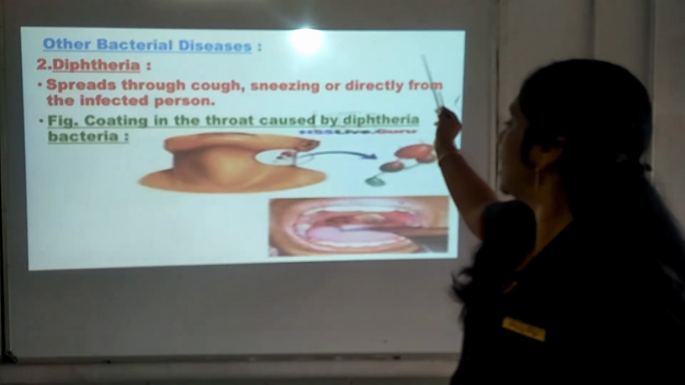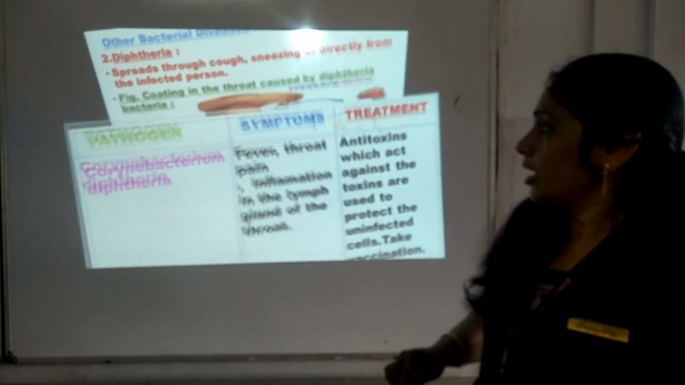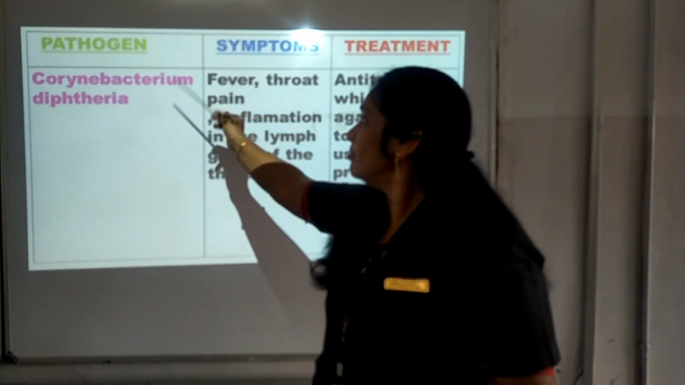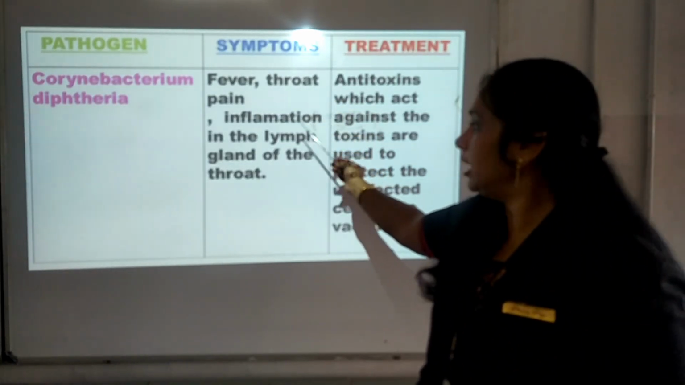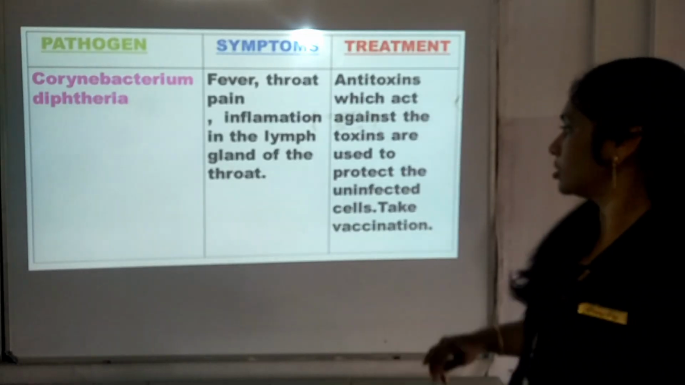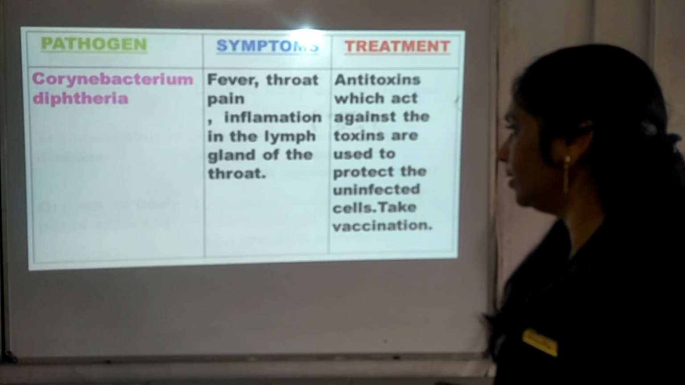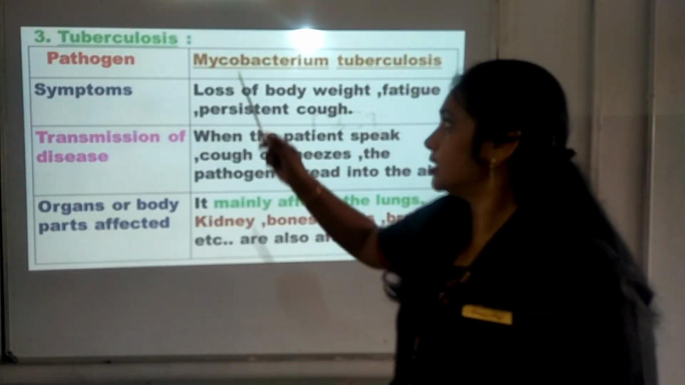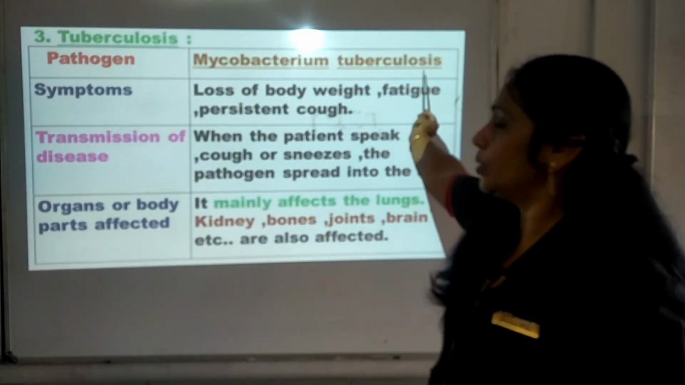And later on we understood that there are other bacterial diseases, that is diphtheria, which is spreading through cough, sneezing or directly from the infected person. And then we understood that the pathogen related to diphtheria is Corynebacterium diphtheriae, and the symptoms are fever, throat pain, inflammation in the lymph gland of the throat, and the treatment is taking antitoxins as well as the vaccination can be done. And the next disease related to bacteria is tuberculosis. The pathogen is Mycobacterium tuberculosis.